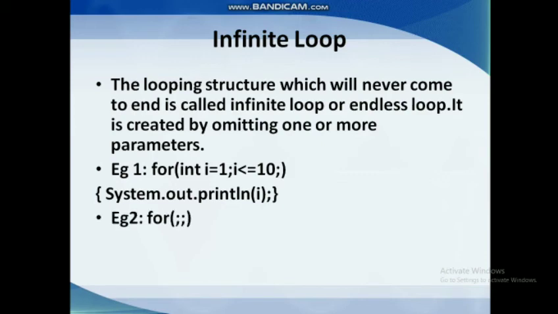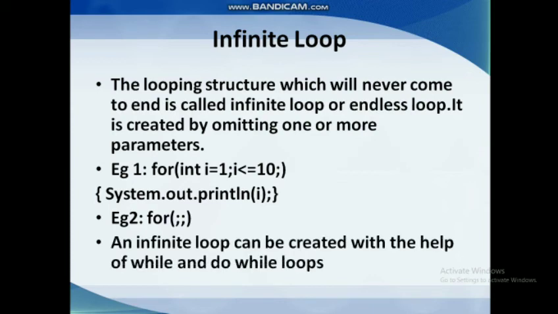And in the next example, there are no parameters included for the for loop. So that means there is iteration, but nothing is told. Here the iteration just goes on, nothing will be printed on the screen, and even the termination window will never appear because there is nothing to print out. But the program will go on and on. And an infinite loop can be created with the help of while and do while loops also. You can even try it out. Since you have systems at home, try this out.